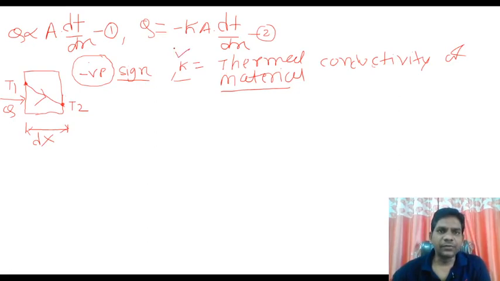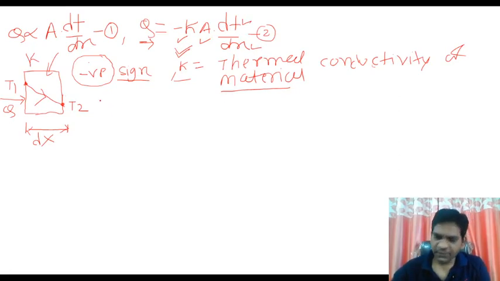This point we will discuss in our next lectures, okay. So K is the thermal conductivity of these materials, and this Q depends on this area, temperature difference, and dx also.